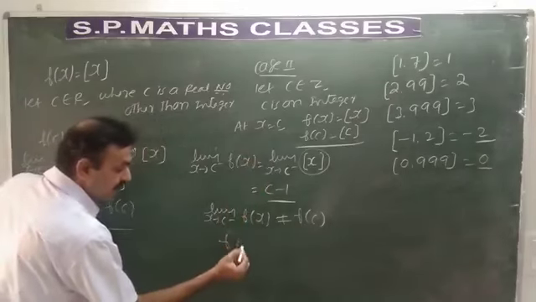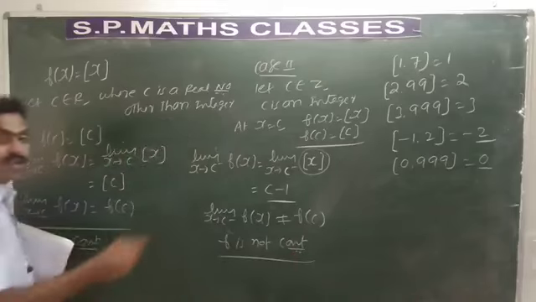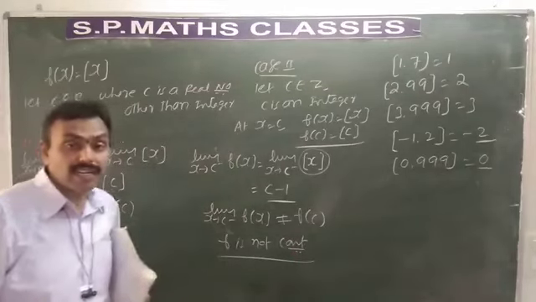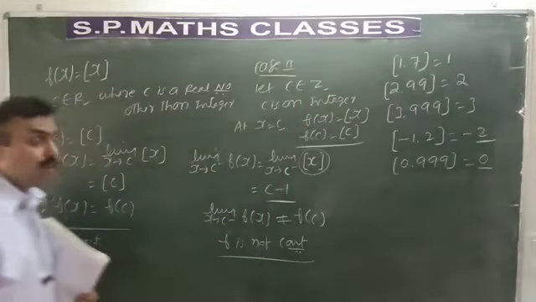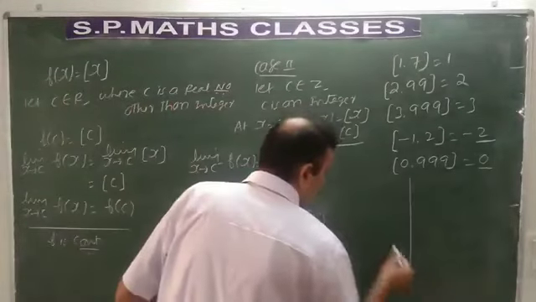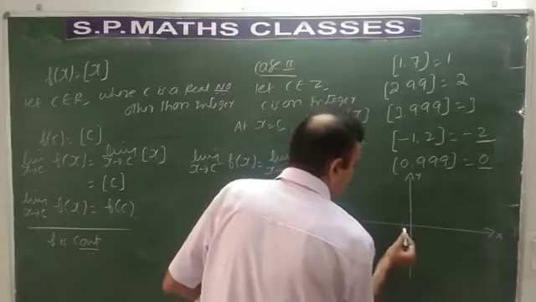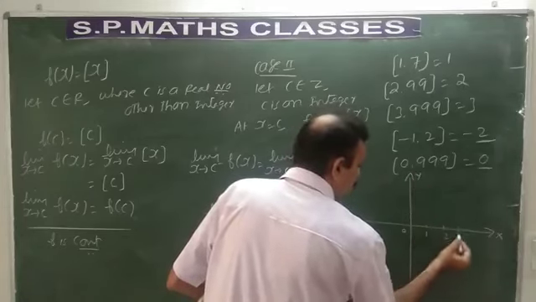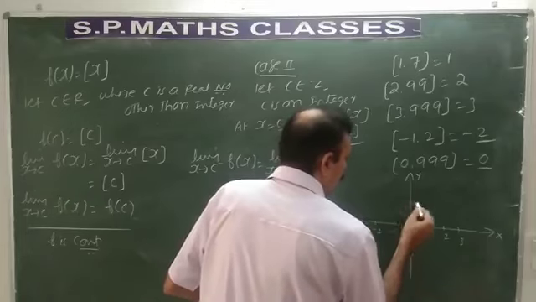So f is not continuous. The greatest integer function is not continuous where x is an integer, when c is an integer. But when it is a real number, it is said to be continuous. So I think you have understood how to consider this, and I think you probably remember this graph when you studied in first PUC. Try to write the graph: 1, 2, 3, minus 1, minus 2, minus 3.